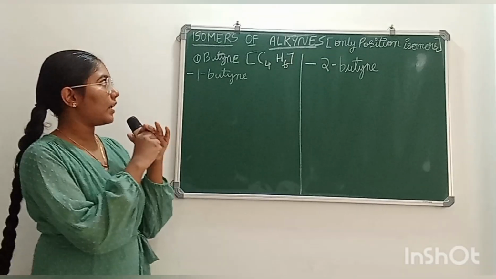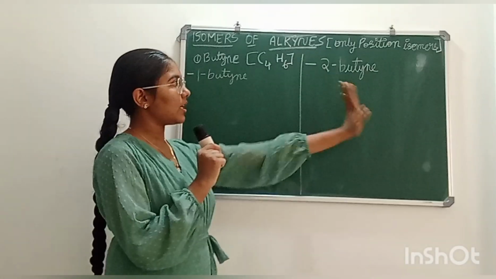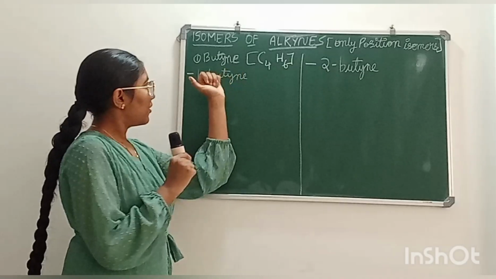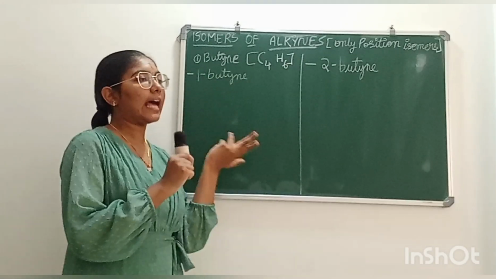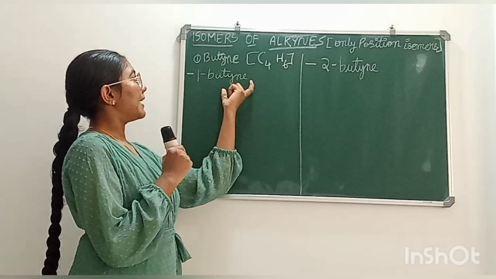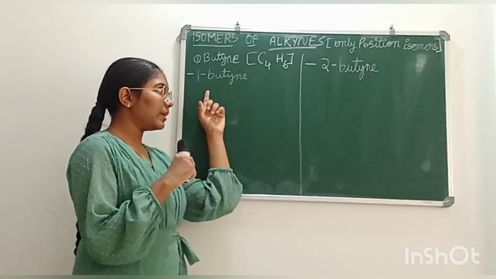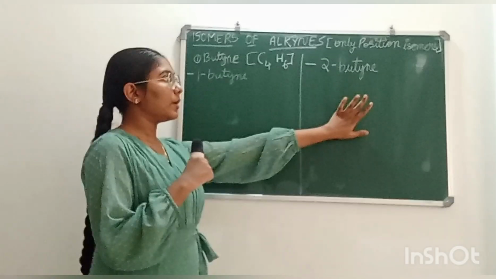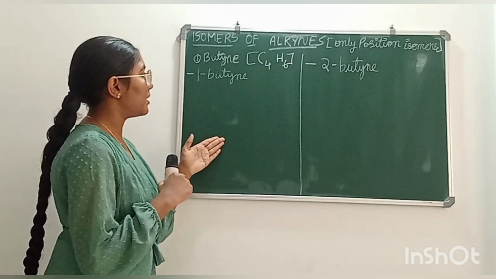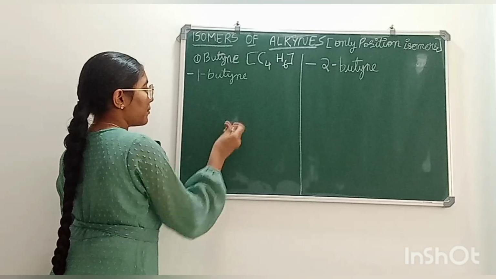Now let's know the isomers of alkynes. For alkynes there are only position isomers. For ethyne and propyne there are no isomers. Next is butyne. For butyne there are two isomers. One is 1-butyne and the second is 2-butyne. They are both position isomers of butyne. So let's draw first 1-butyne.